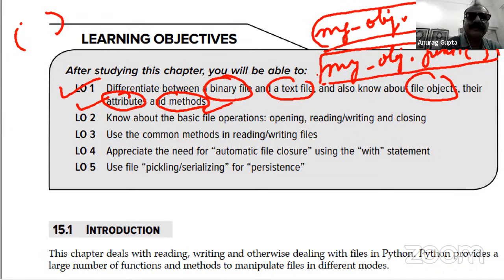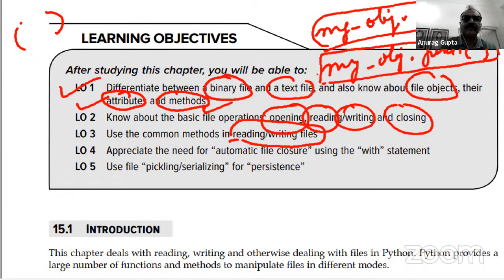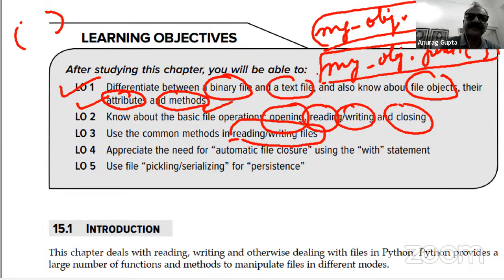Then LO number 2 is basic file operations: opening, reading, writing, and closing. So how to open a file, how to read a file, how to write to a file, and how to close a file. Using the common methods in reading and writing of files, how to read files, how to write files. Appreciate the need for automatic file closure using the with statement.